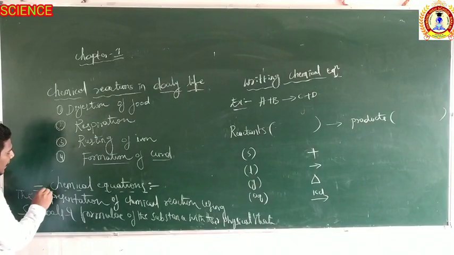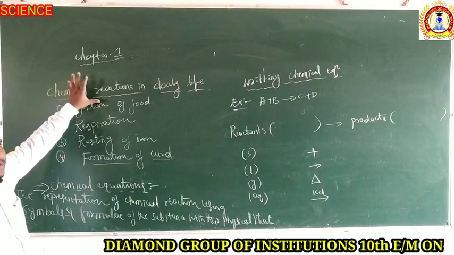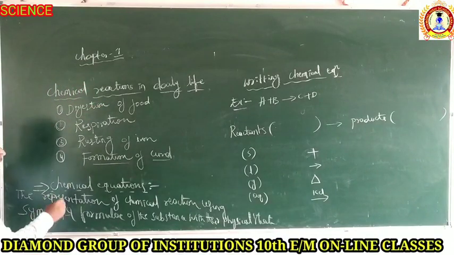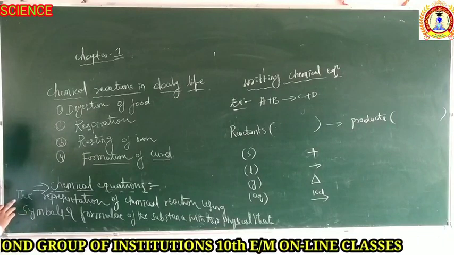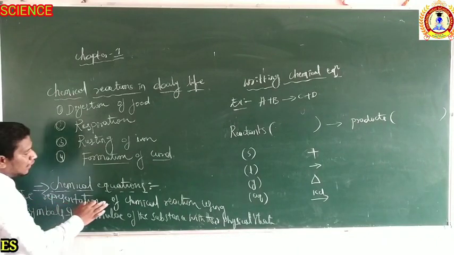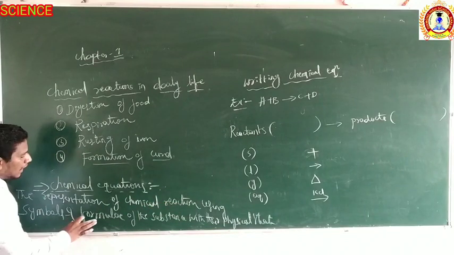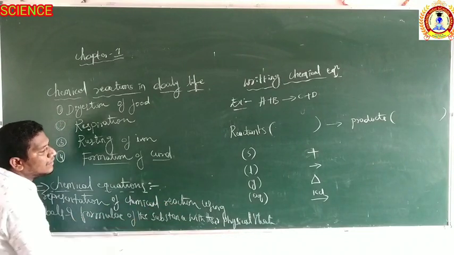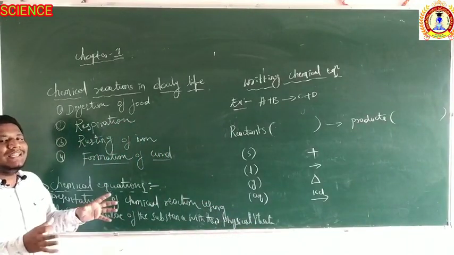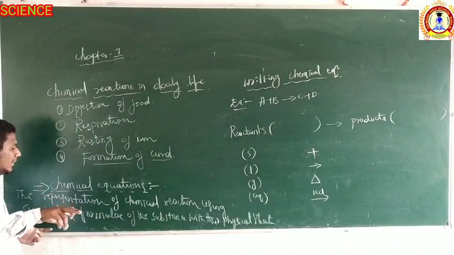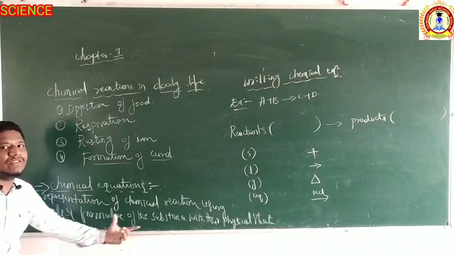Then, what are chemical equations? We discussed what chemical reactions are. Now we will discuss what chemical equations are. What is a chemical equation? It is the representation of chemical reactions using symbols and formulae of the substances with their physical states. The chemical reaction has to be represented by the symbols and formulas of the substances.